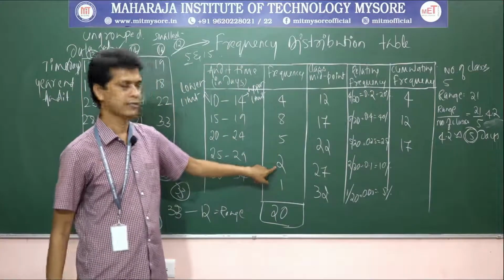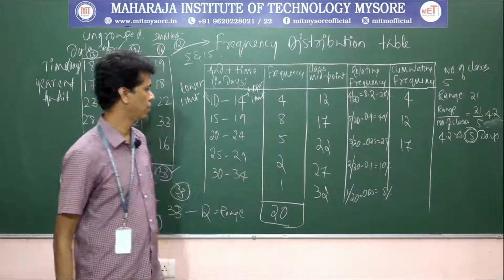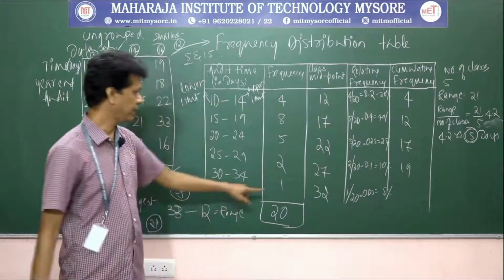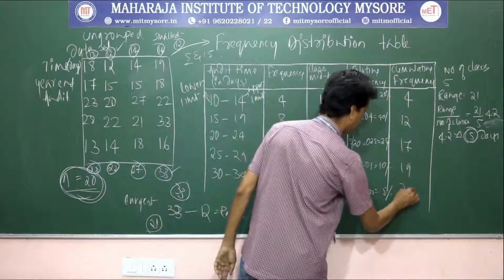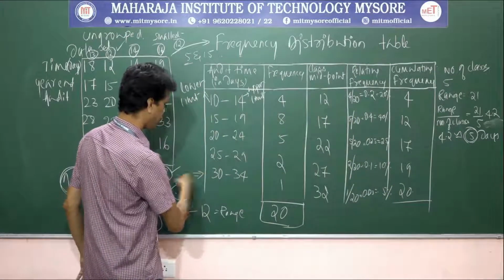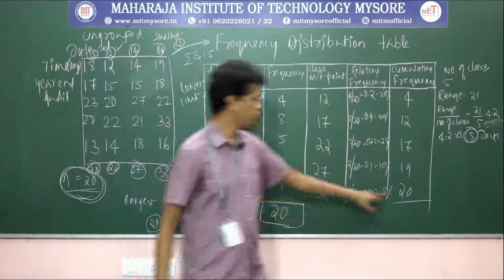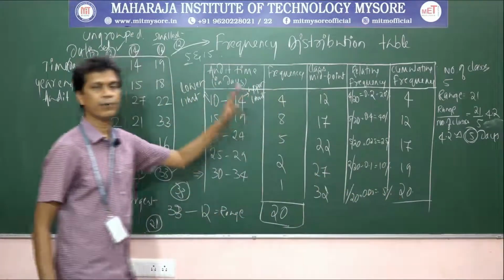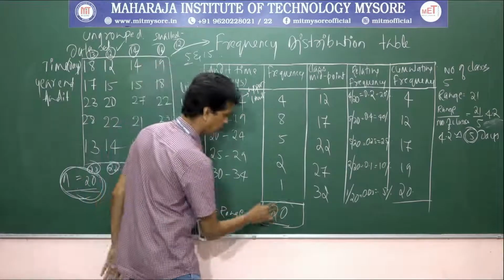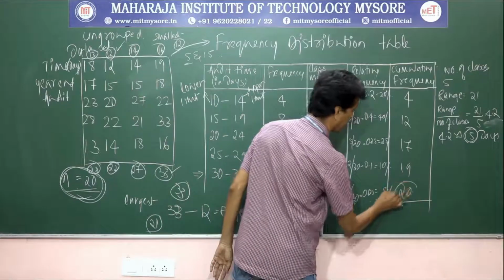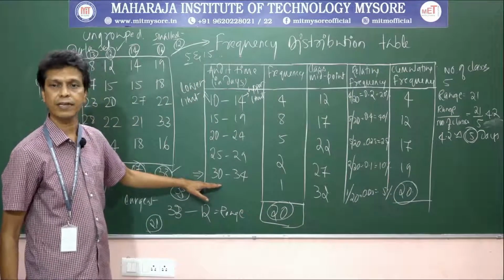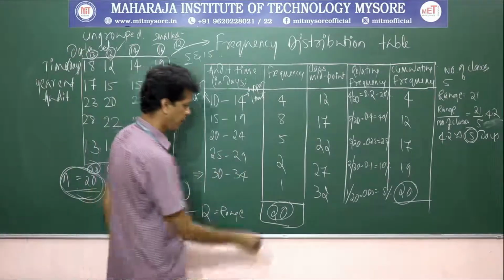The fourth is 17 plus 2, which is 19, and the final one is 20. The cumulative frequency for your last class interval should equal the total frequency, which is 20 for the class between 30 and 34.